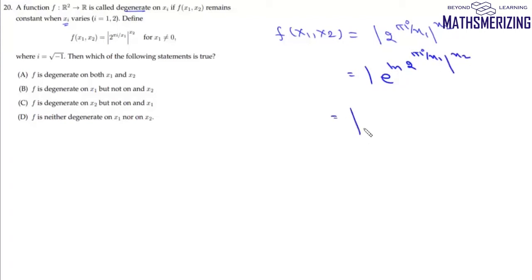So we can write this as e to the power. Now we'll take this power out. So it will be iota and then pi upon x1 log 2, and this is x2. Now e to the power iota theta, its magnitude is 1. So it will be 1 to the power x2, which is always 1. So this f x1 x2, it doesn't depend on x1 or x2. So it is degenerate on x1 and x2 both, and that's your option number A.